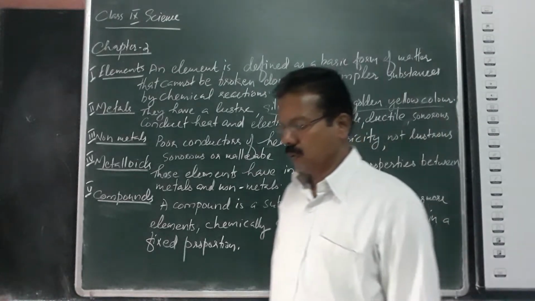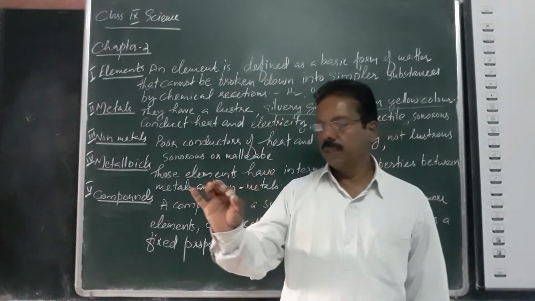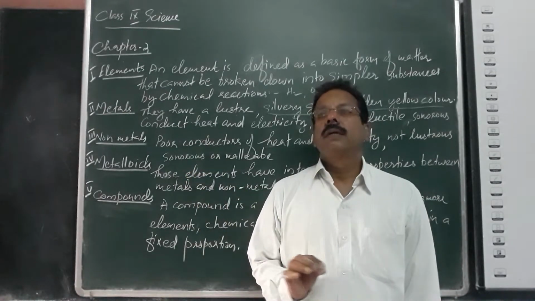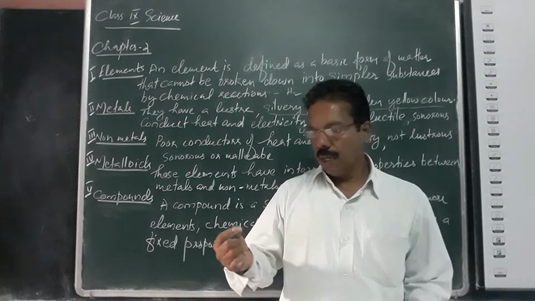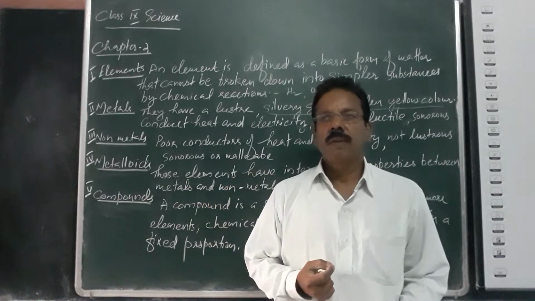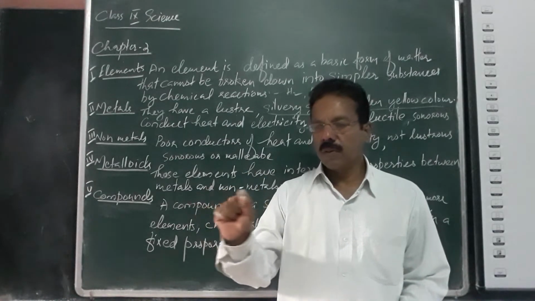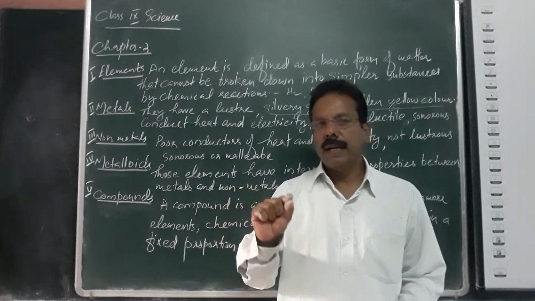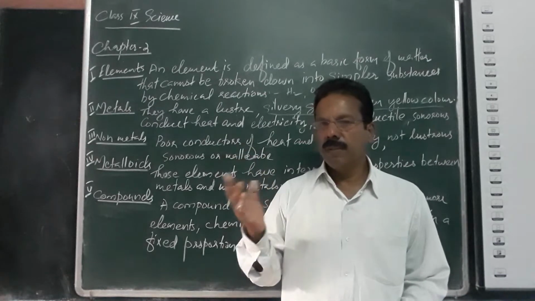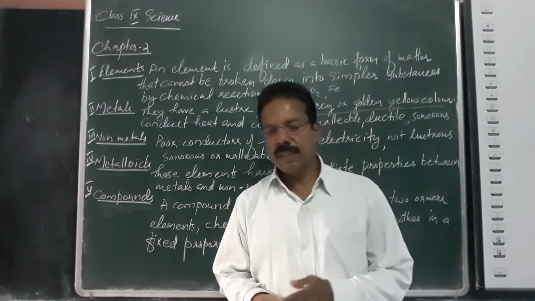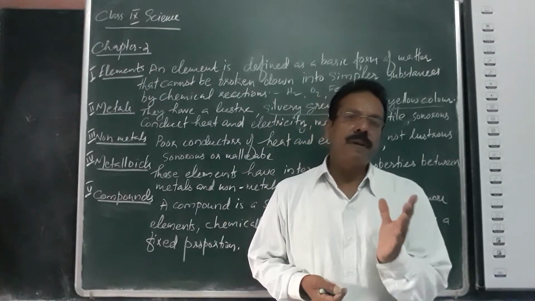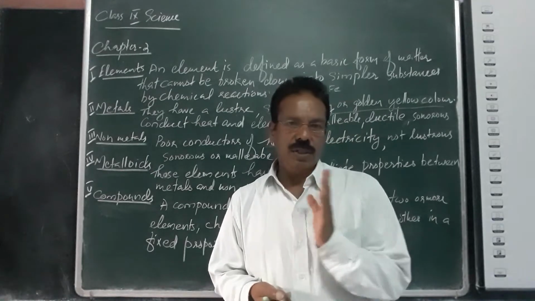When you hold an iron rod in your hand and heat the other end with an oven or a lighter, after a few minutes you will feel the temperature in your hand. That means the iron rod conducts heat. Also, copper, aluminum and iron are all conductors of electricity. Metals allow the passage of heat and electricity.